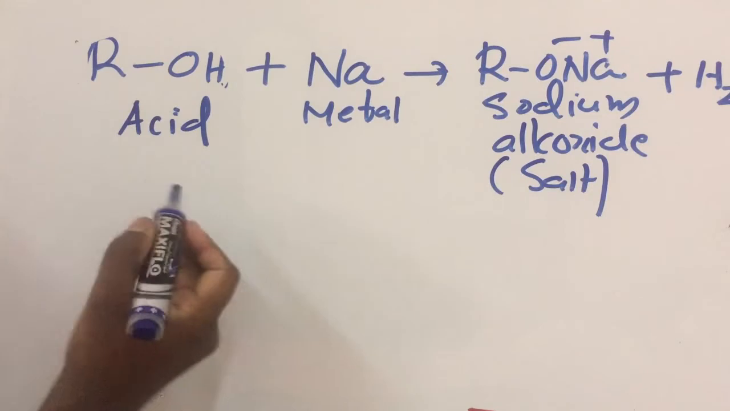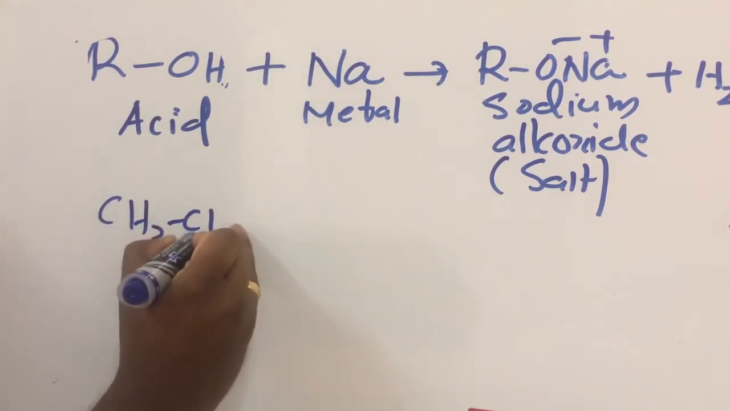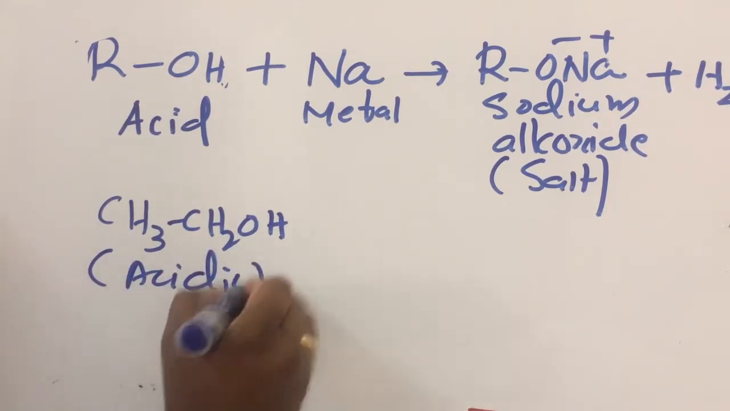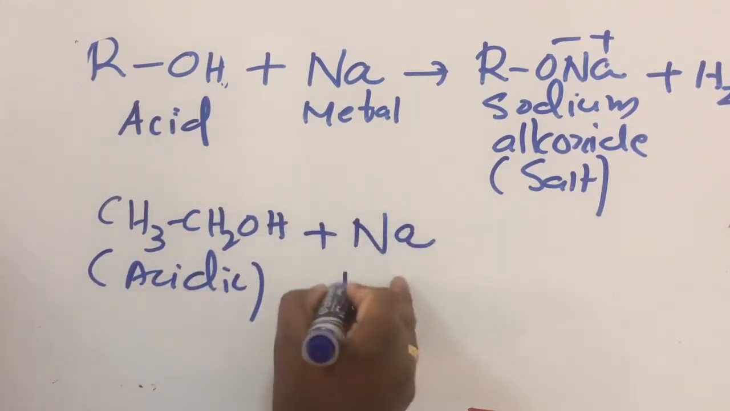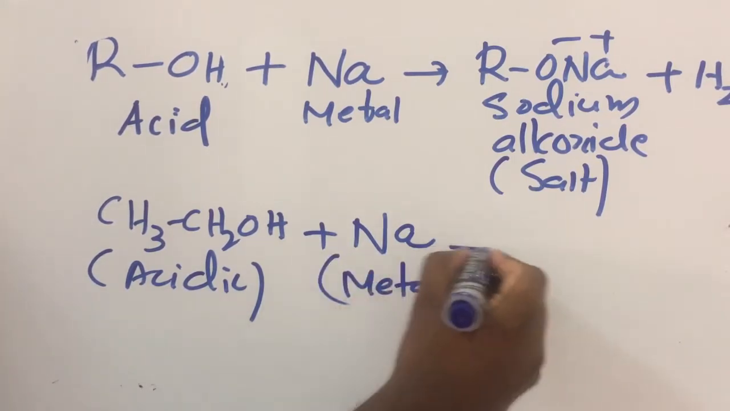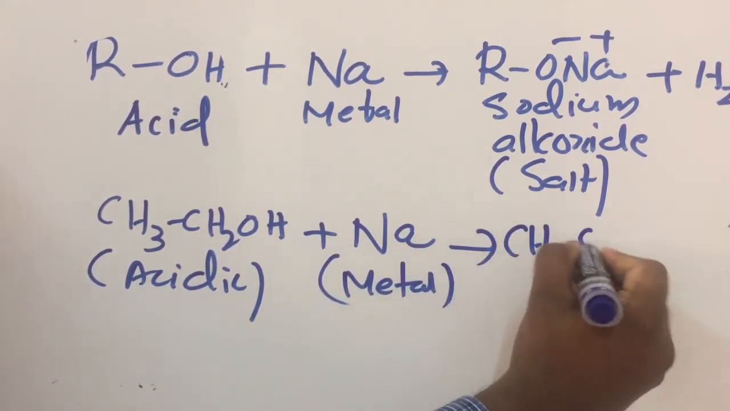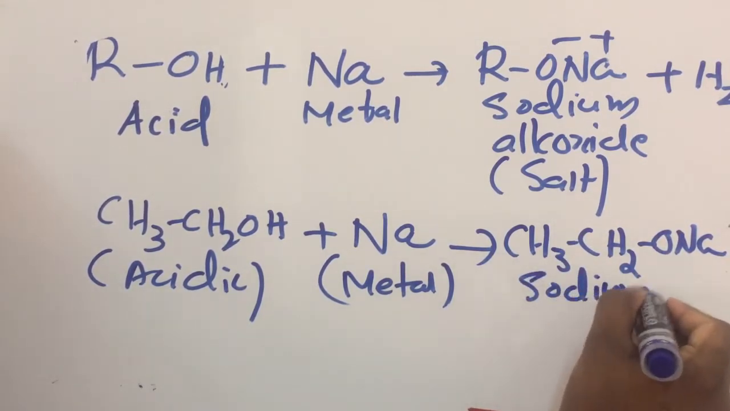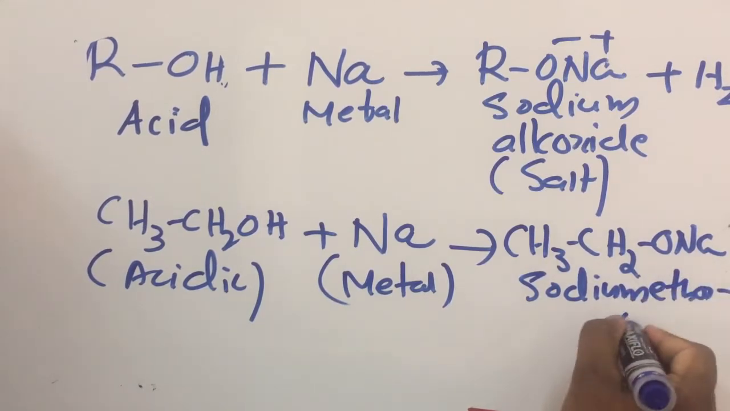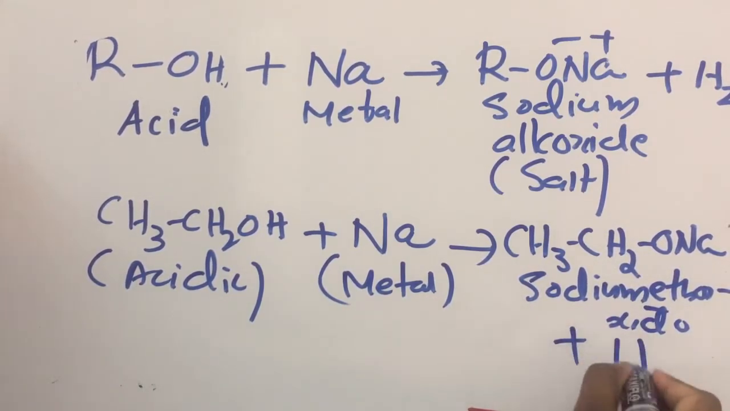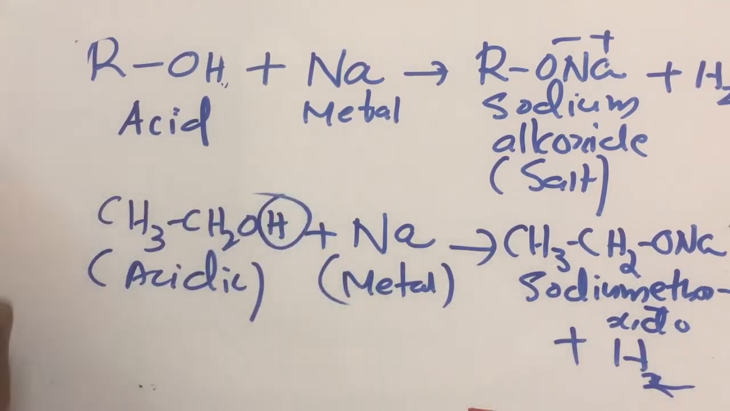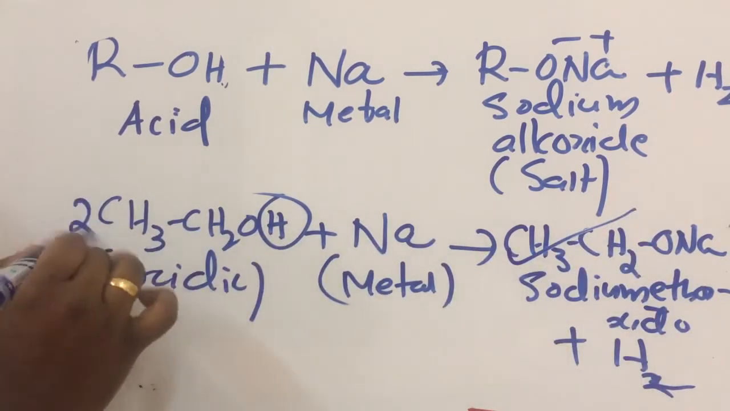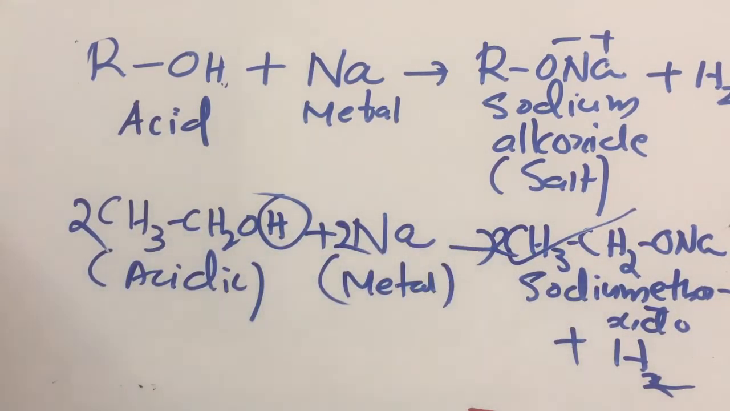So just like phenol, alcohols are also acidic. One example is ethanol, CH3CH2OH. Ethanol is also acidic. When it reacts with sodium metal, it forms salt and hydrogen. What is the salt? CH3CH2ONa, sodium ethoxide, plus H2. So two molecules will react to give H2.